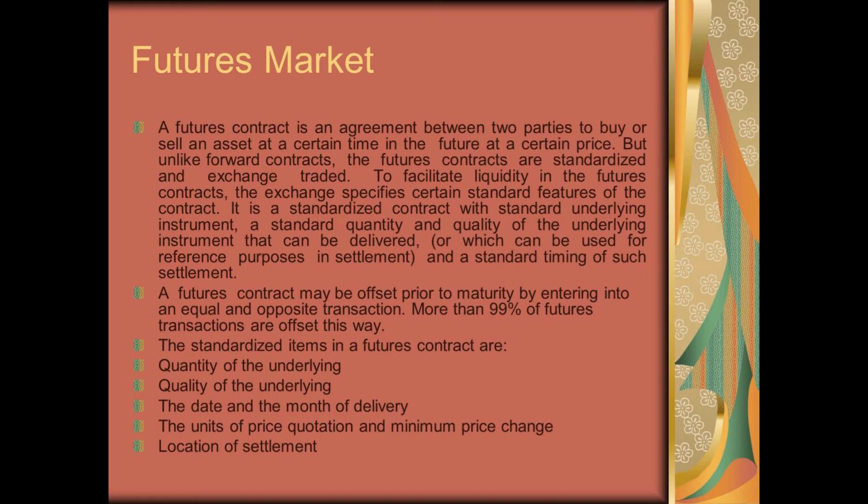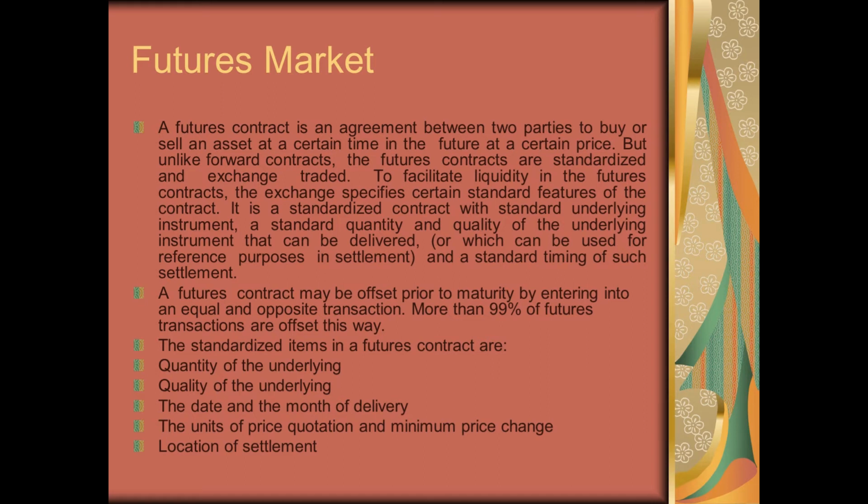For example, if we talk about India and the National Stock Exchange, a new contract is written on the last Friday of every month, and the monthly contract is settled on the last Thursday of every month.